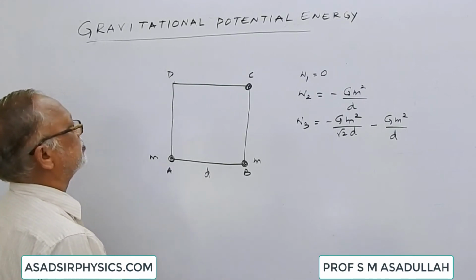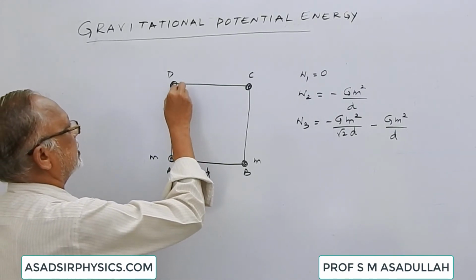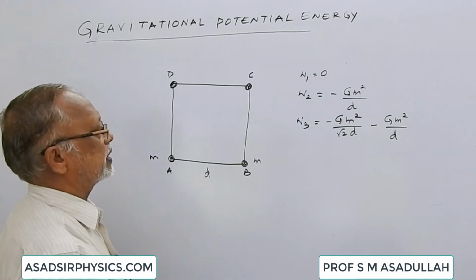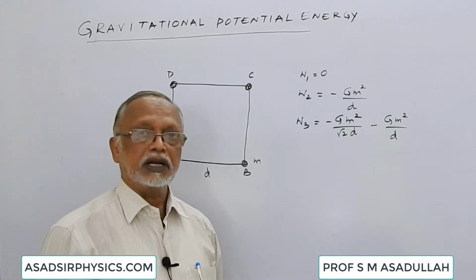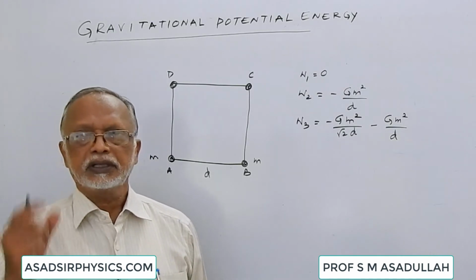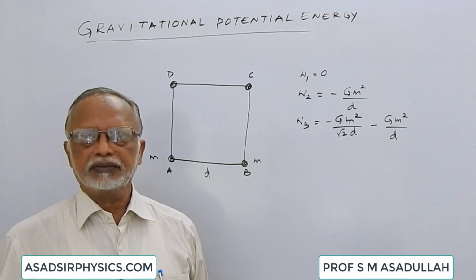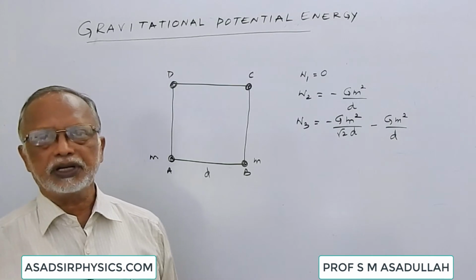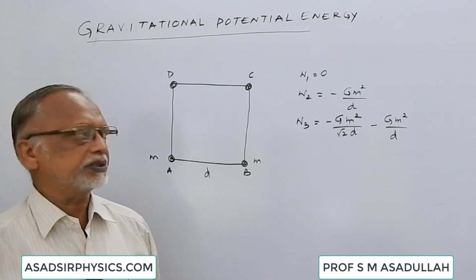Suppose we bring the fourth body and keep it here. Now at the corner D, there are three potentials. One due to the body at A, another due to the body at B, and third one due to the body at C. So we have to do three works.